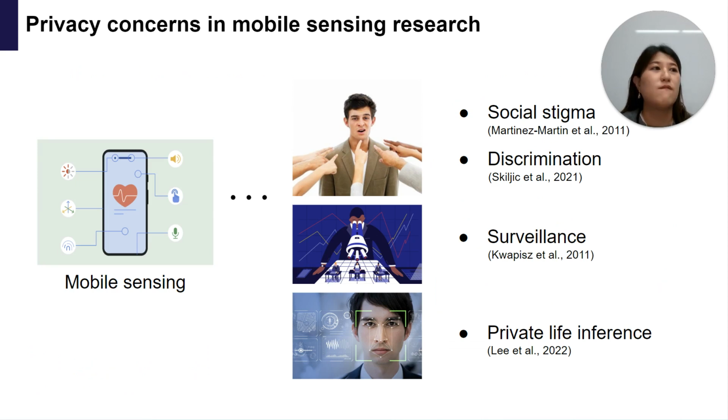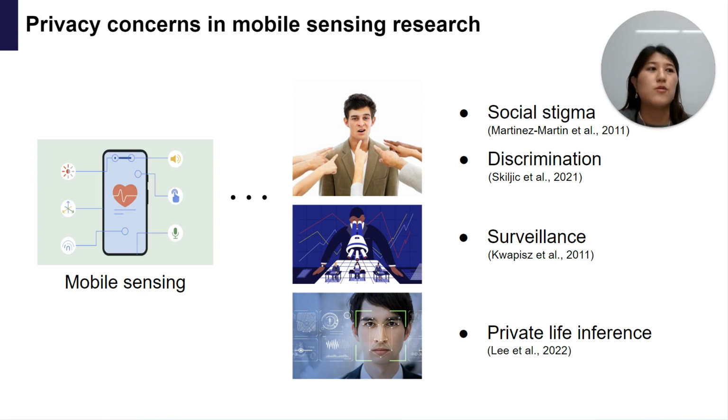Despite the potential benefits of mobile sensing research in mental health, there is one critical problem: it's the privacy. To assess one's mental health status and identify the predictors of mental health risk, we need to collect massive amounts of personal data from smartphones such as GPS, calls, messages, phone status, app usage, and so on.